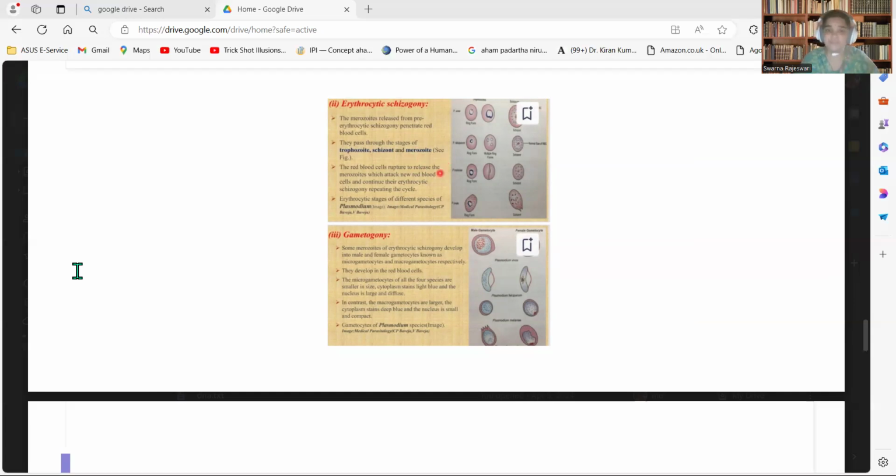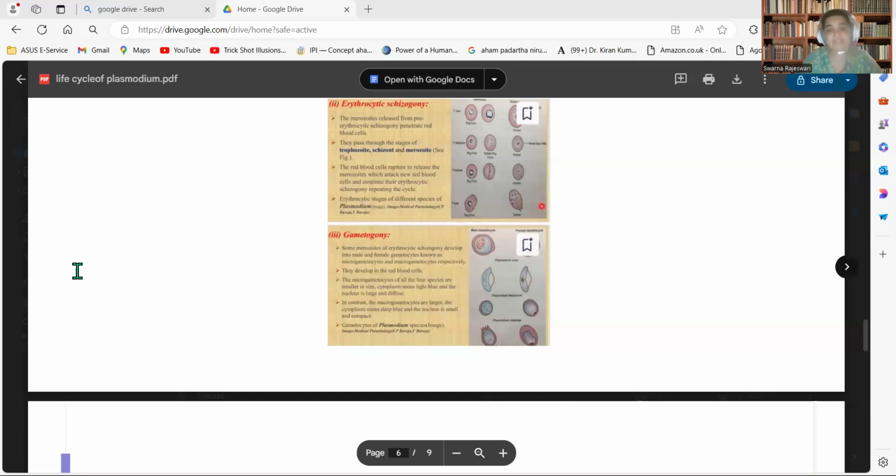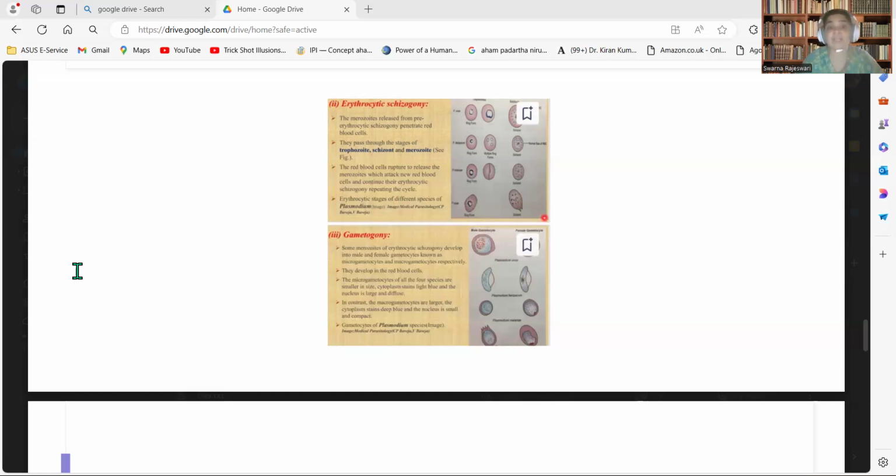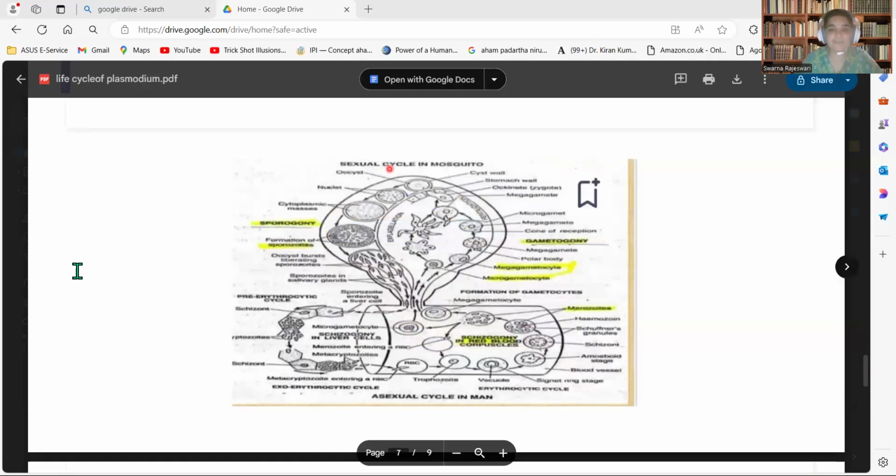These merozoites burst out and are liberated into the blood, and they are now ready for infection. Later these merozoites develop into gametocytes. There are two types of gametocytes, male gametocyte and female gametocyte. This formation of the gametocytes we call gametogony. Here I will be clearly explaining the life cycle of the Plasmodium, which is completed in man.